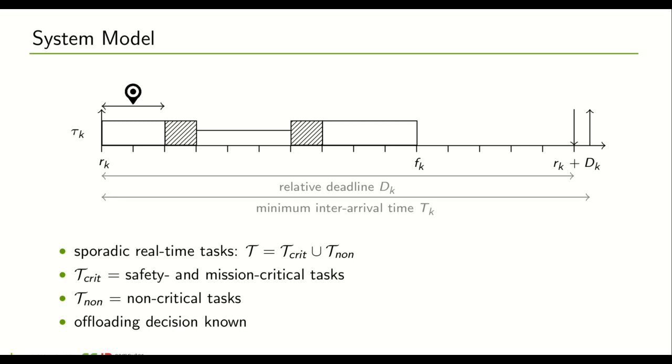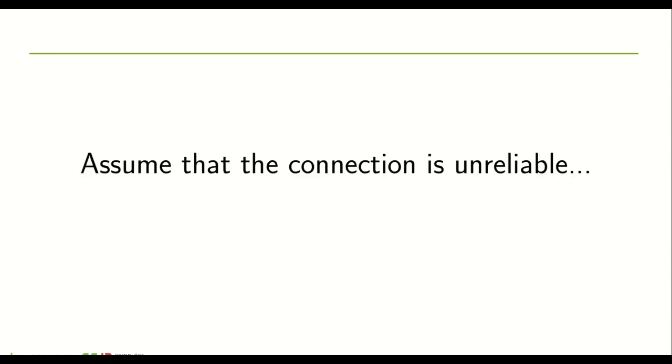Accordingly, in a task, the first computation segment is executed locally, and afterwards we have the so-called pre-processing phase, which takes place before a task is offloaded. Then we have the suspension time, which is the time in which the task is actually offloaded and executed remotely. Then the post-processing phase follows after a response has been received from the remote server, and finally the second computation segment that is executed on the local system. So now we know how to model task offloading.